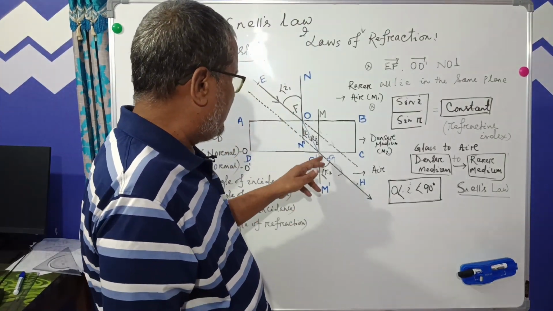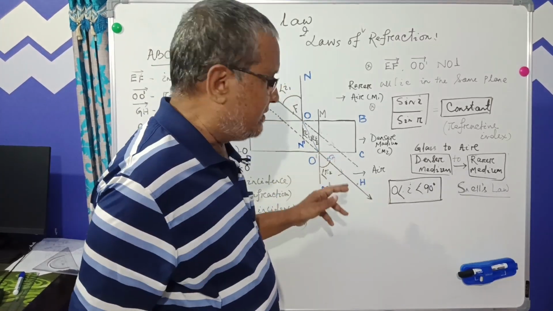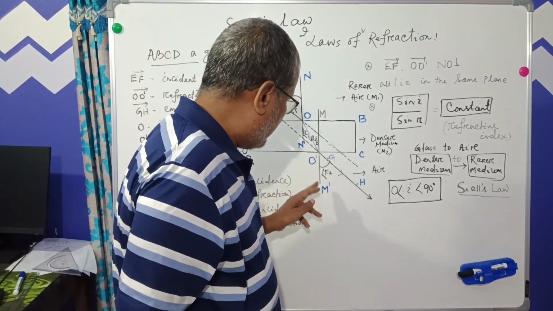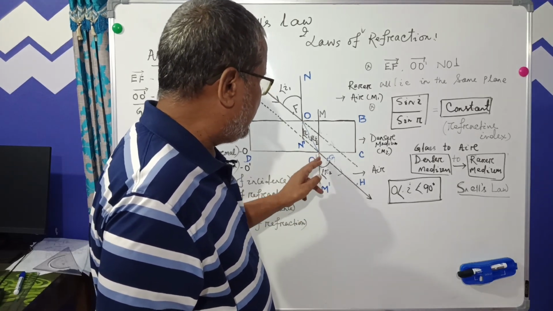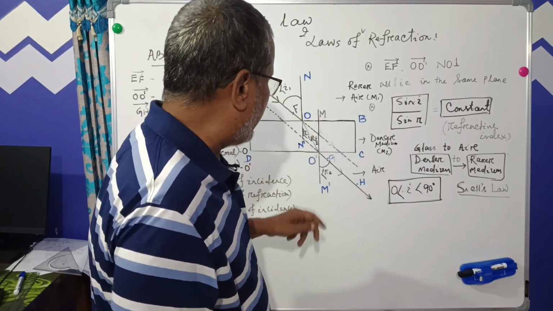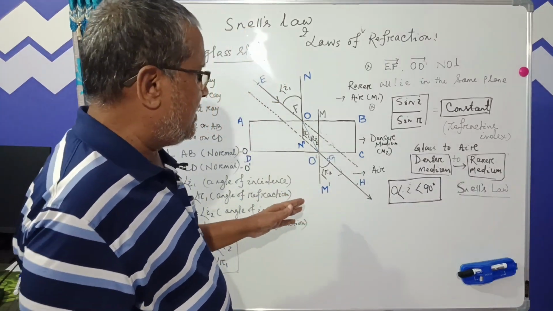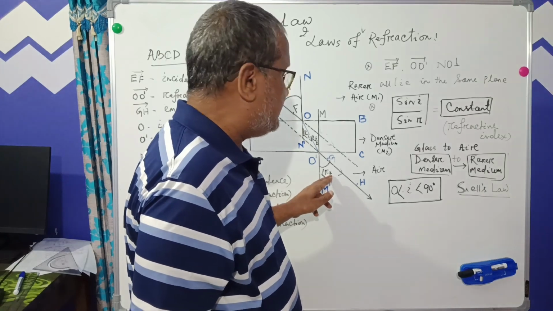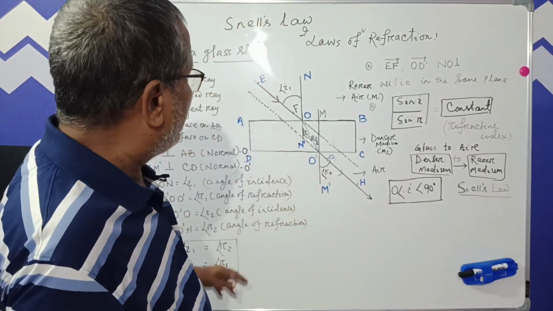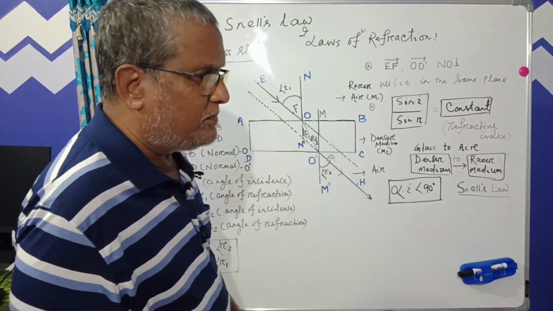Now you see, the GS is the emergent ray, and that is actually O dash M, that is the normal, or M dash normal, they form an angle. This is called the angle of refraction, denoted by R2. Now we have I1, I2, R1 and R2.